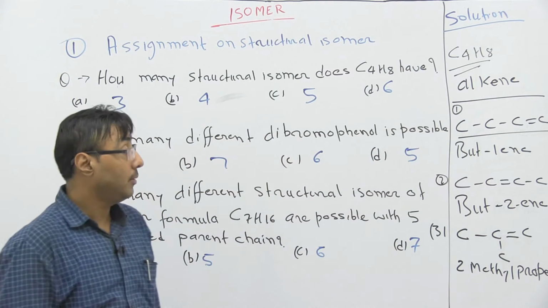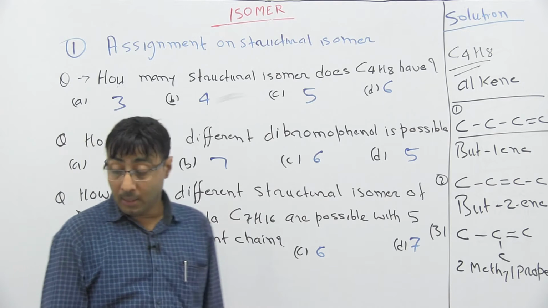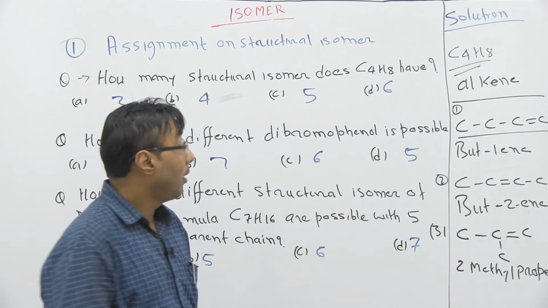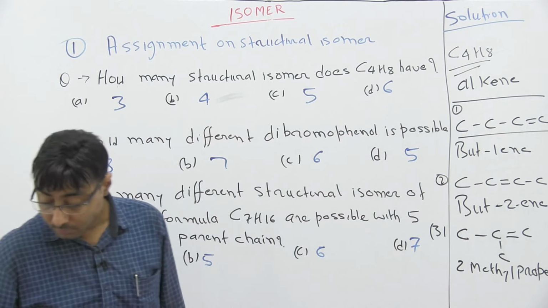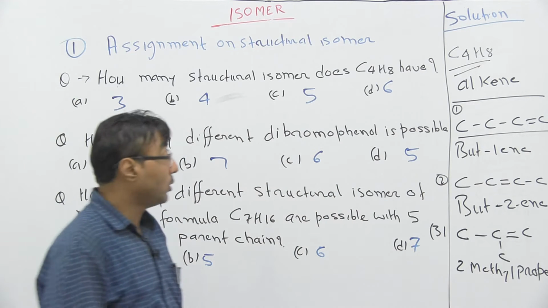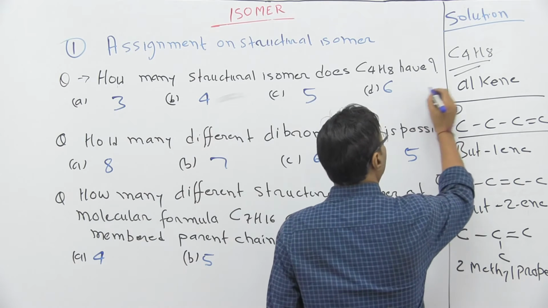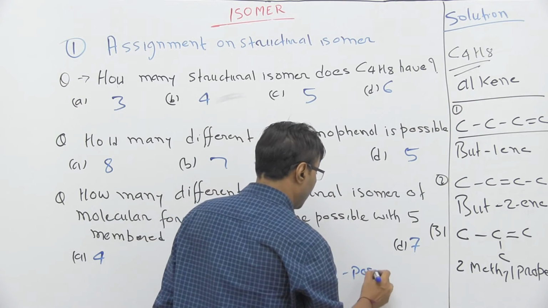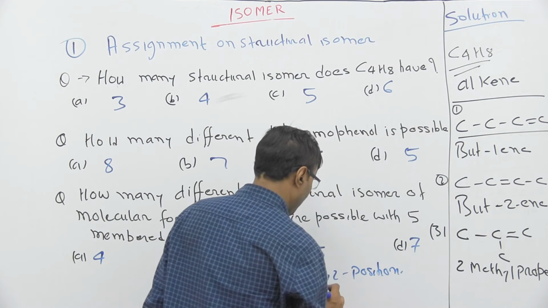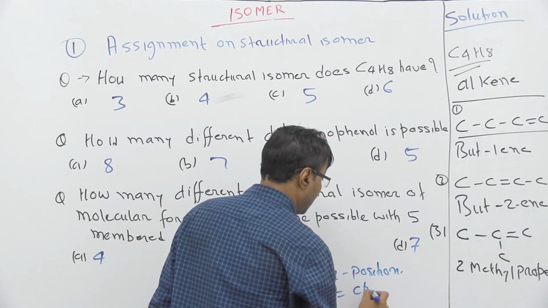So this is the third. These are the 3 isomers. The first 2 are positional isomers, 1 and 2 are positional isomers, and the third one is a chain isomer.